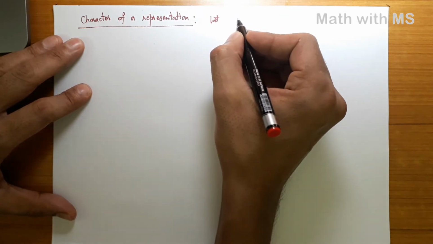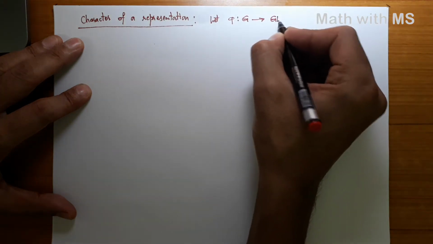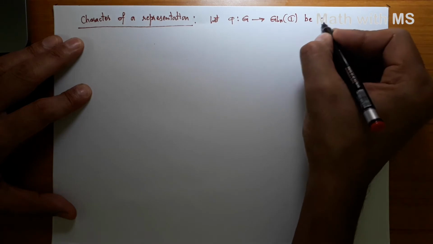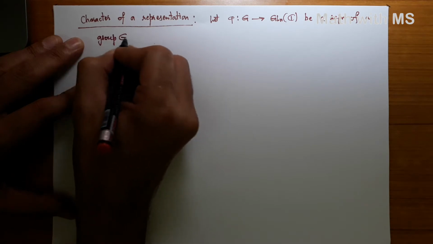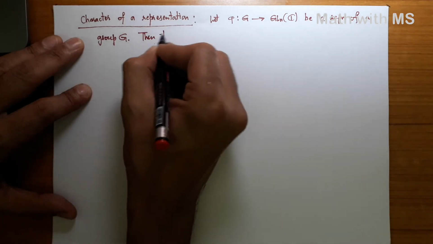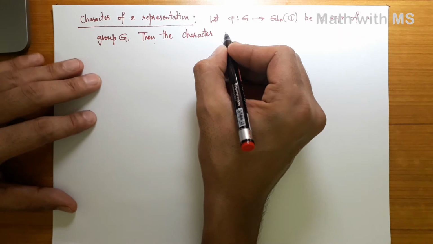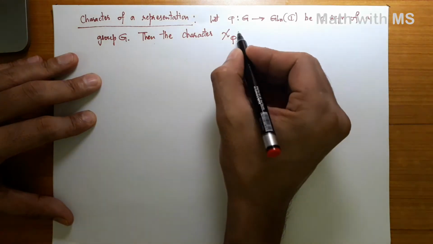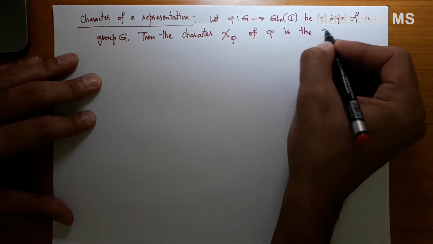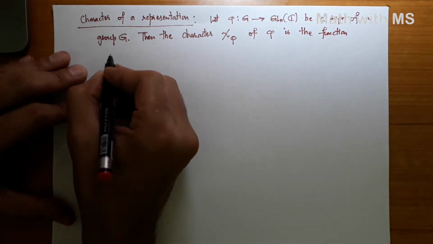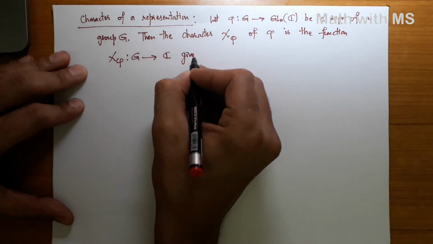Let phi from G to GL_n(C) be a representation of a group G. Then the character, which we denote by chi phi, of phi is the function chi phi from the group G into the complex numbers given by the trace.